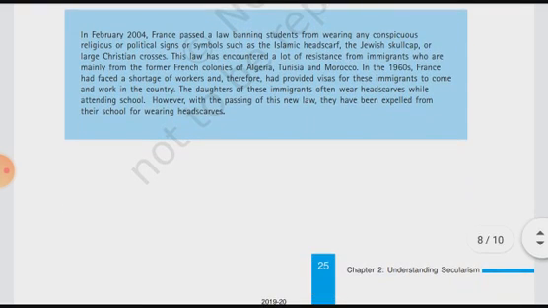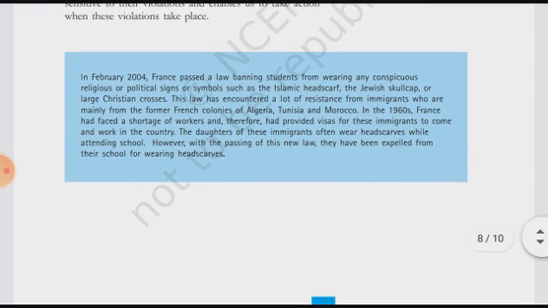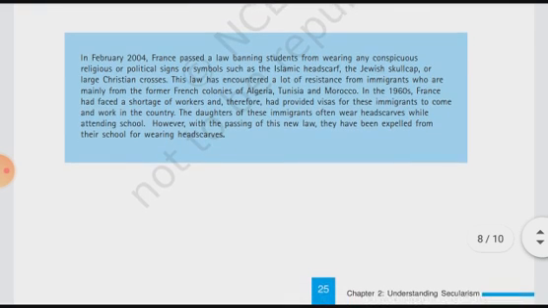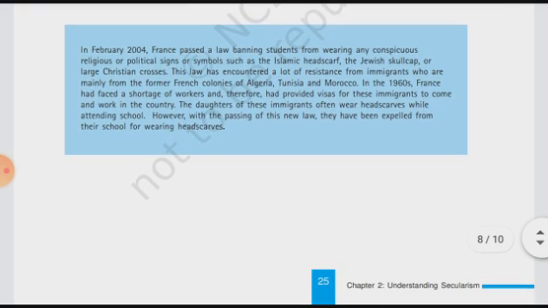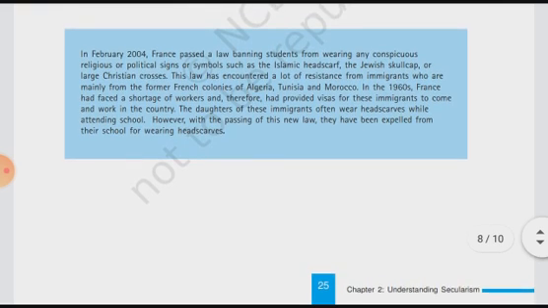Then one example has been shown here, which you can read. In February 2004, France passed a law banning students from wearing any conspicuous religious or political signs or symbols, such as the Islamic headscarf, the Jewish skull cap, or large Christian crosses.